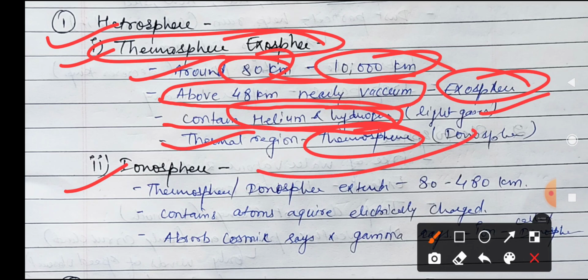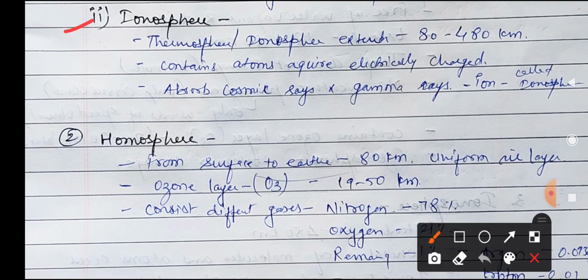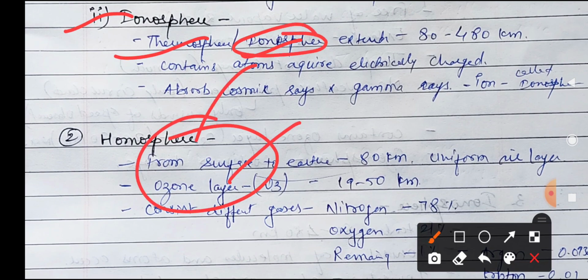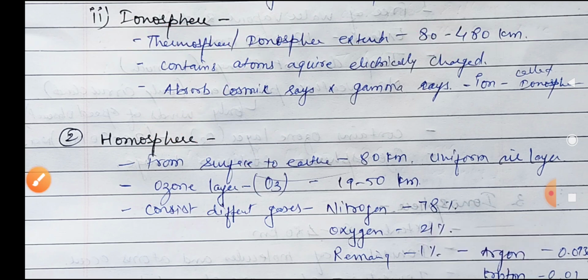Now come to this part. This ionosphere is also called the thermosphere, because due to these ions the temperature increases, that's why it is called thermosphere, and it extends from 80 to 480 kilometers. Why is it called ionosphere?